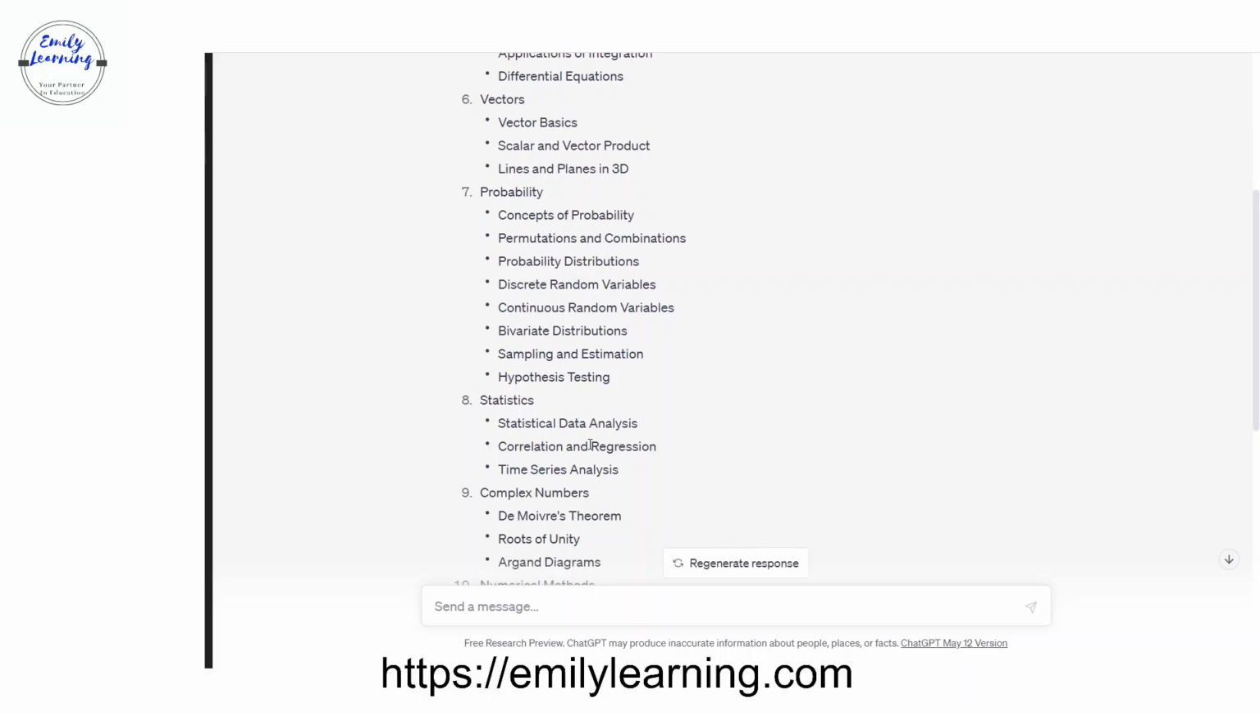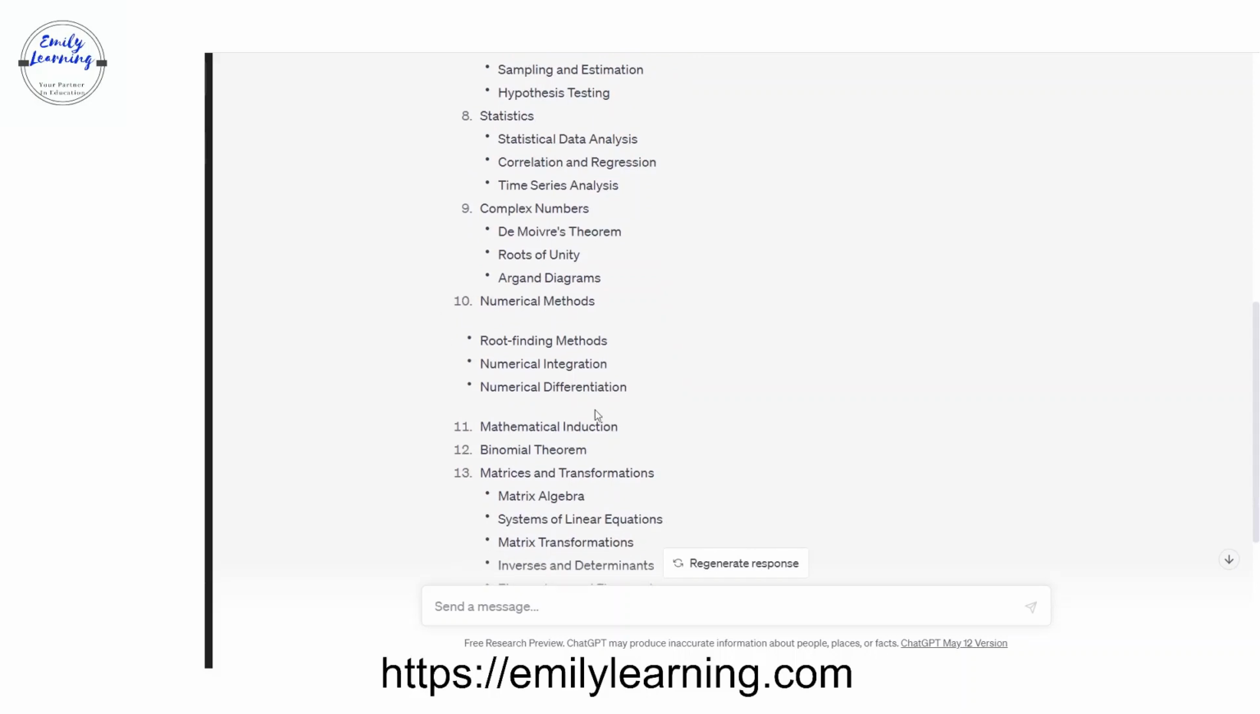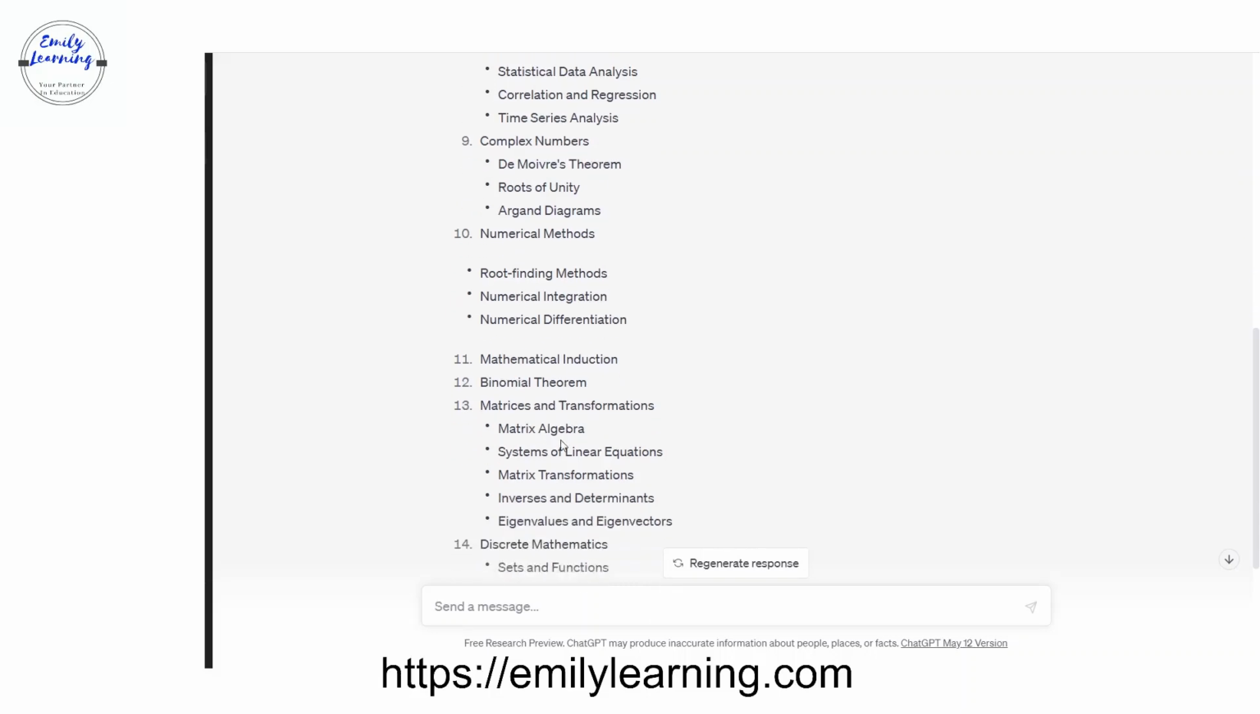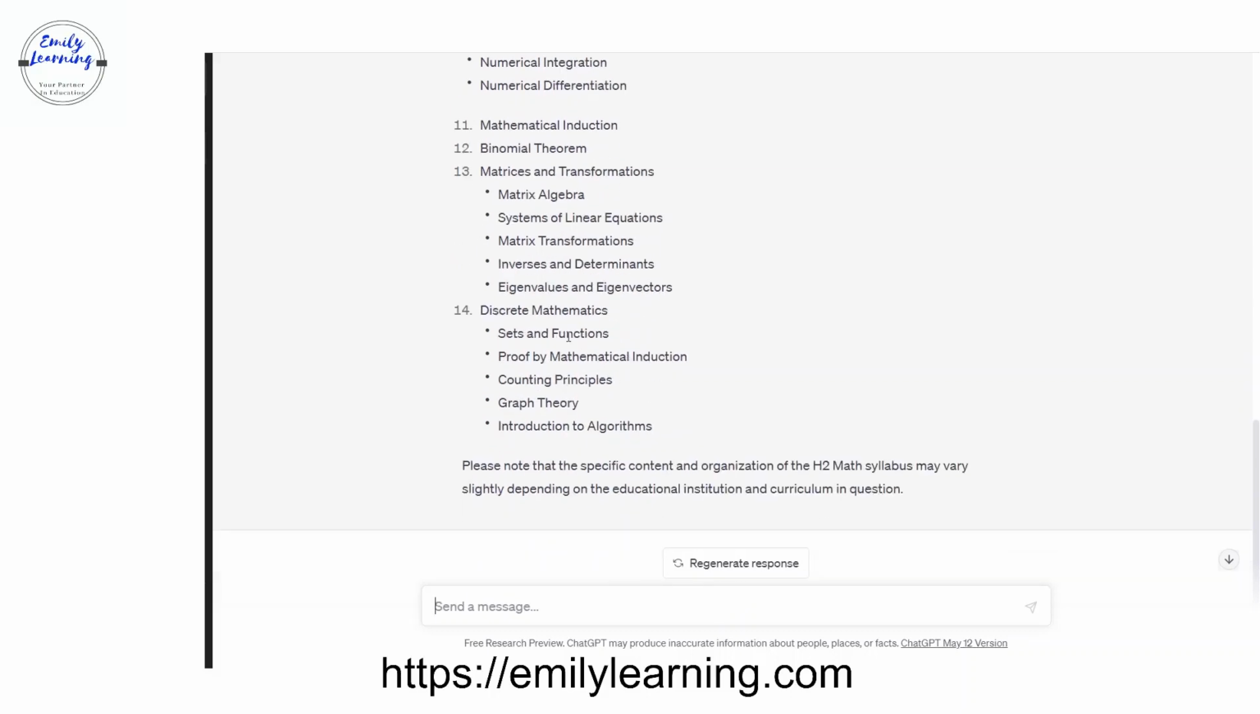So there are some things that could be removed. So you could basically ask it to make some changes. For example, numerical methods is not tested in the H2 A-level exam. Mathematical induction is not. Binomial theorem is basically under power series. Matrices and transformations are not. This is for further math. Discrete math is also for further math, so we don't need it.